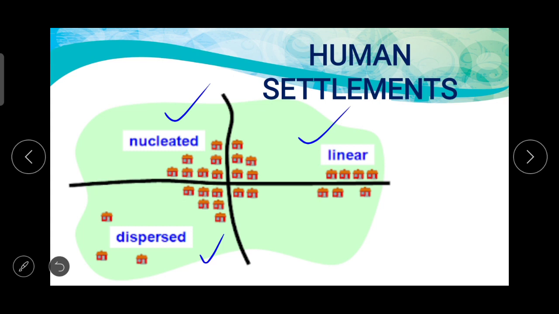Dispersed is where it is not concentrated in a particular place. In linear, it is in a line. In nucleated, it is central, at a particular place.